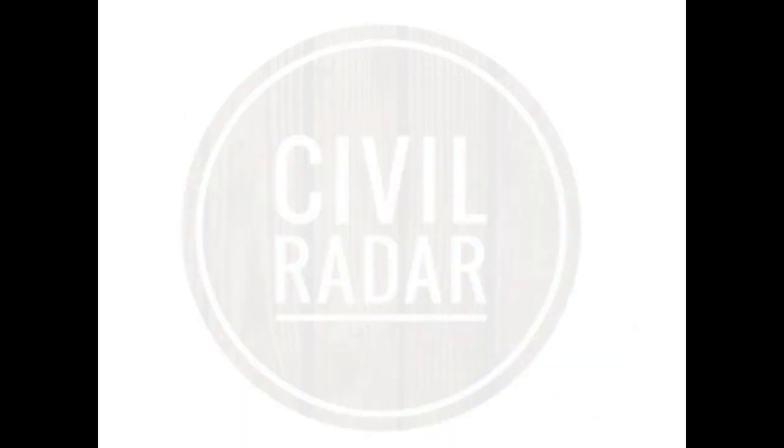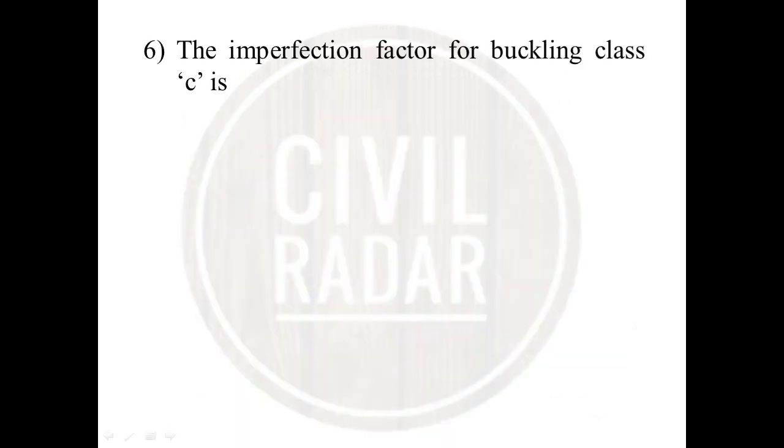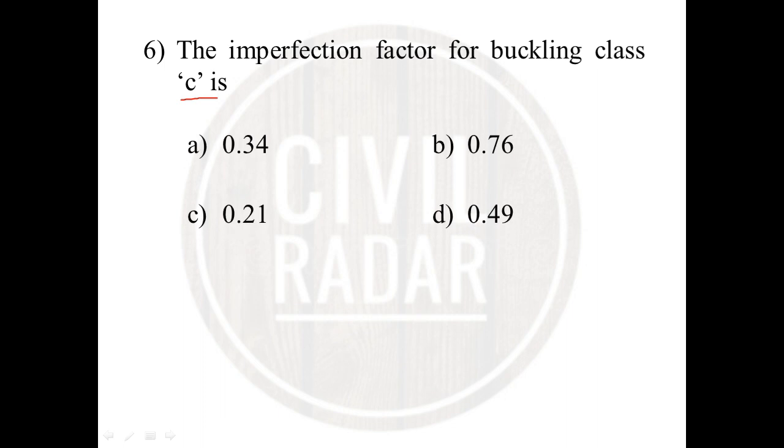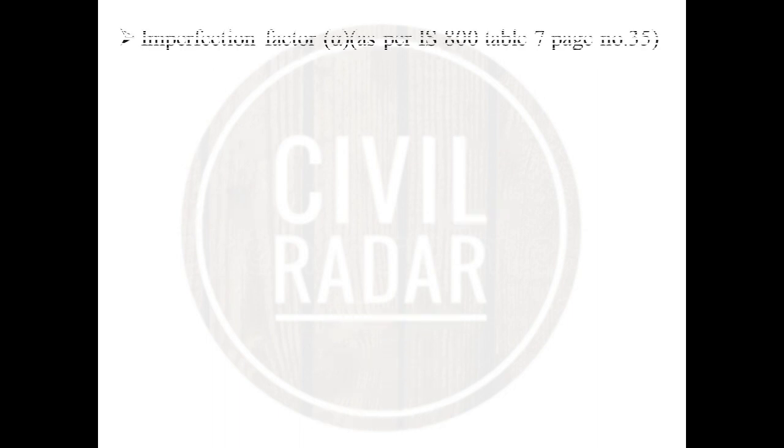The next question is, what is the imperfection factor for buckling class C? The options are 0.34, 0.76, 0.21, 0.49. The answer will be 0.49.